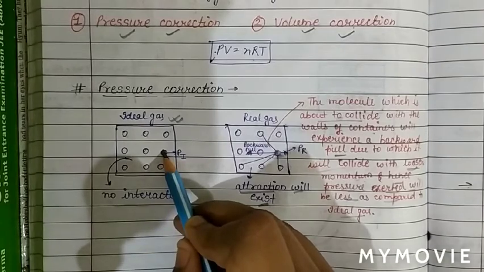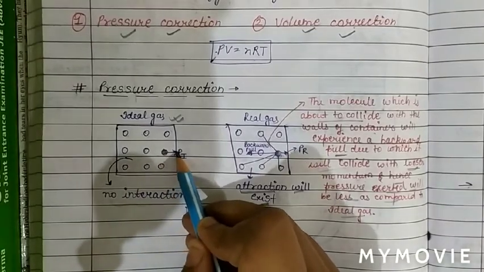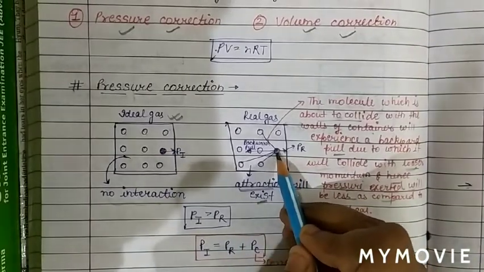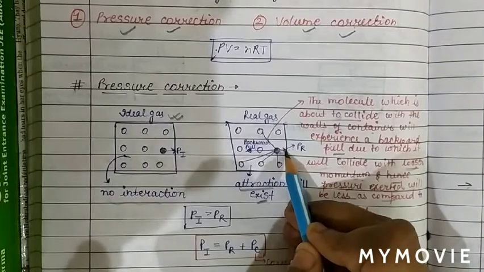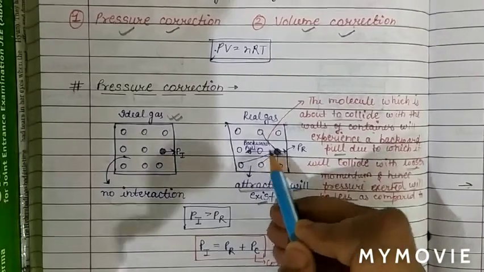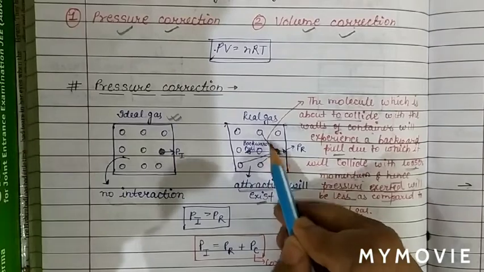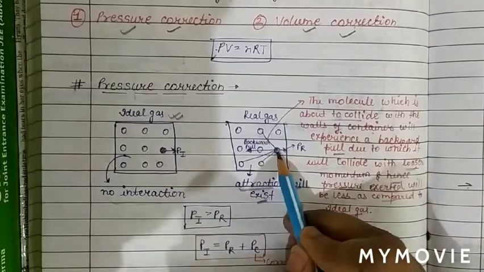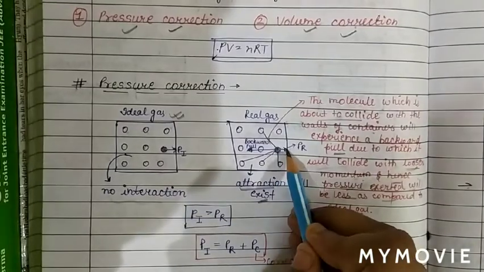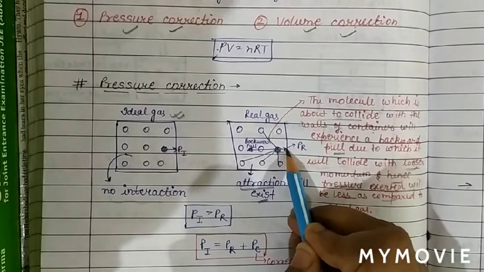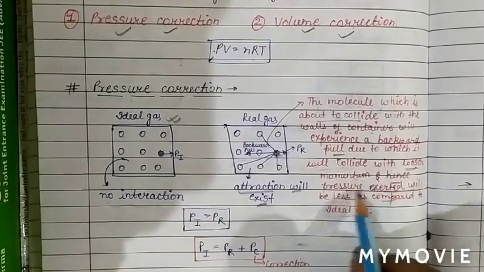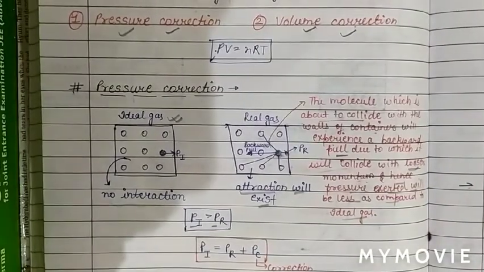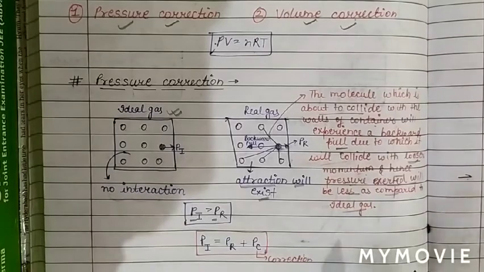So in the case of an ideal gas, this molecule is free to collide with the walls of the container. But in a real gas, this molecule is not free to collide with the wall of the container, because it is attracted and suffers a backward pull from the other molecules. Hence this molecule will collide with the wall with less momentum. Therefore the pressure exerted by a real gas is less. Hence the pressure exerted by an ideal gas is more than a real gas. So we need to do a correction in pressure.